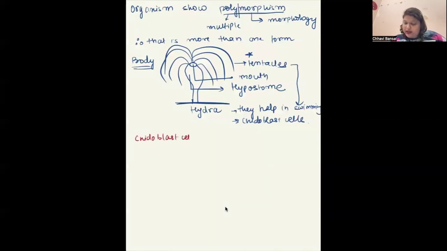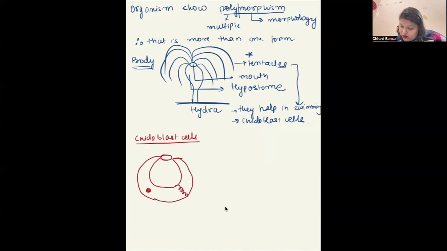Nidoblast cells. When it is not stinging, at that time, this is how it looks like. This is a nidoblast cell.